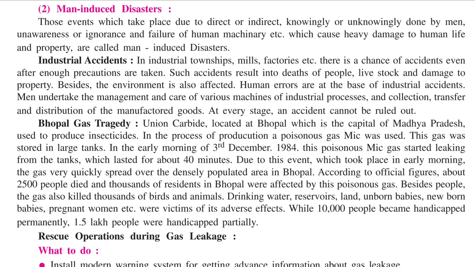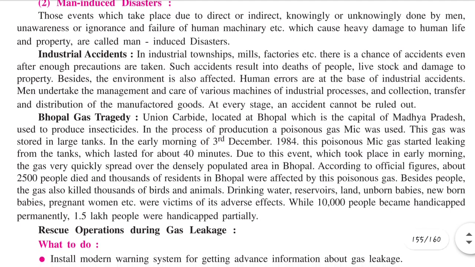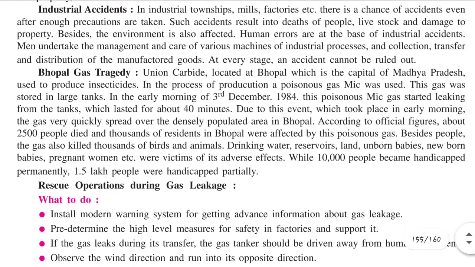Men undertake the management and care of various machines of industrial processes and the collection, transfer and distribution of the manufactured goods. So everywhere utmost precaution is taken by human beings so that all the work done by the machines or the human beings is done with proper care, but sometimes, knowingly or unknowingly, a small error occurs which gives rise to an accident which cannot be ruled out. Ruled out means which cannot be stopped. One example is the Bhopal Gas Tragedy.